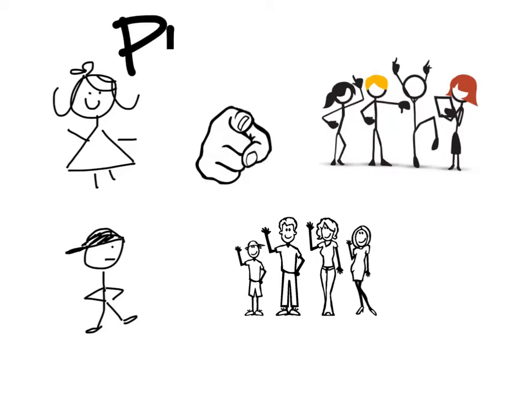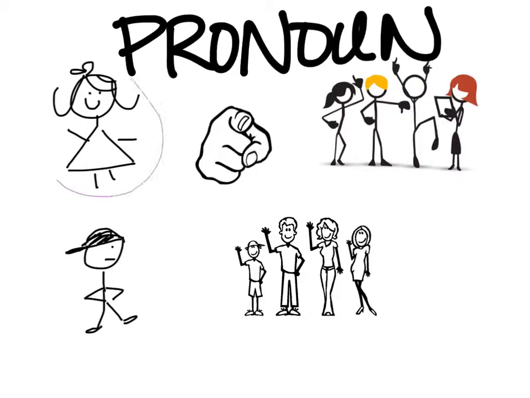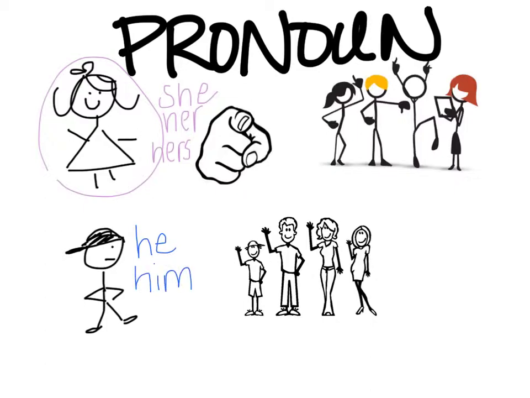Let's talk about this thing called a pronoun. Pronouns take the place of nouns. So instead of saying Sally here, we could use the pronoun she, or her, or hers. For Bob, we could use words like he, him, or his.